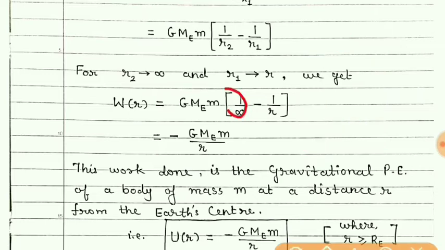Now if this term is 0, then multiplying G M_E m into minus 1 upon r, we will get work done is equal to minus G M_E m upon r.